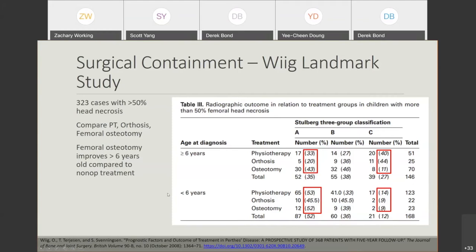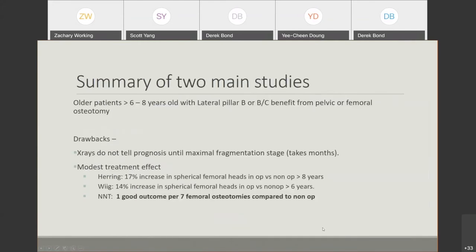If you look at the under 6 years group, it seems like the PT, orthosis, and osteotomy groups all are similar in their rates of outcomes, regardless of what you do for these hips. So what do we learn from these studies? It seems like older patients may benefit from surgery, depending on how much avascular necrosis they have. However, the treatment effect is relatively modest.